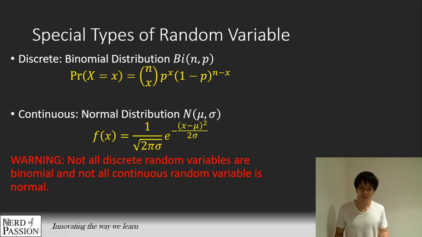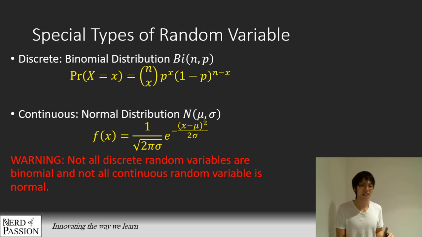Okay, so students usually have a little bit of difficulty with this because they only learn one special type of discrete and one special type of continuous. Usually I find it better if you learn maybe a couple more discrete random variables. There are actually famous ones called hypergeometric and Poisson distribution. And for continuous, there are a few other ones like exponential distribution and the Boltzmann distribution. So just a few more different ones that we can learn.